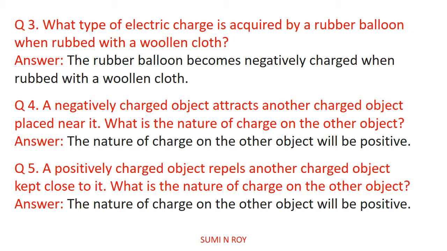Now, next question, a positively charged object repels another charged object kept close to it. What is the nature of charge on the other object? In this question, the positively charged object is repelling the other charged object. A positively charged object will repel another positively charged object only because like charges repel each other. So the nature of the charge on the other object will be positive.